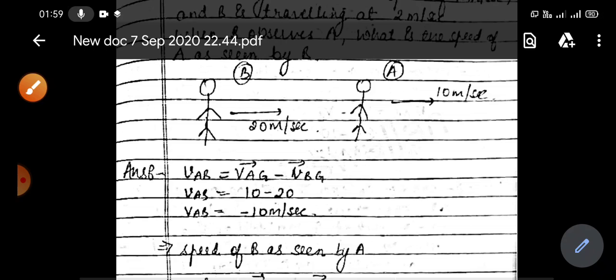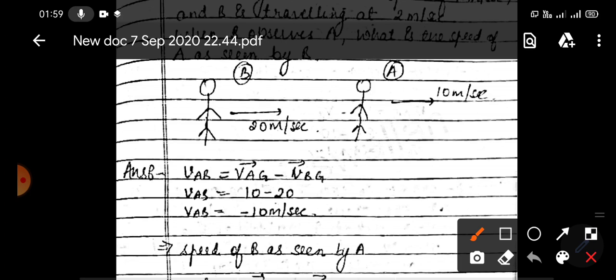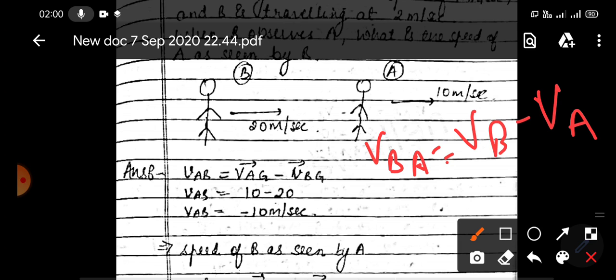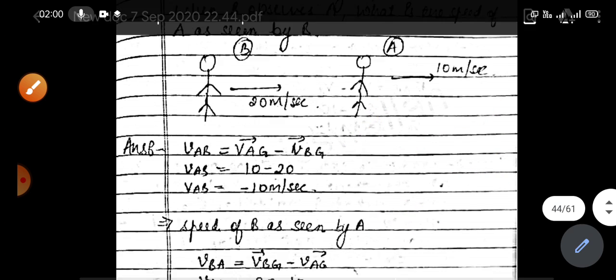So from here, the velocity of B with respect to A is equal to velocity of B minus velocity of A. Obviously, velocity of B with respect to ground. What is the velocity of B? 20, minus what is the velocity of A? 10. So that means 10 meter per second. So velocity of B with respect to A is equal to 10 meter per second.